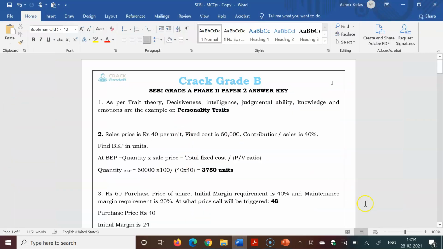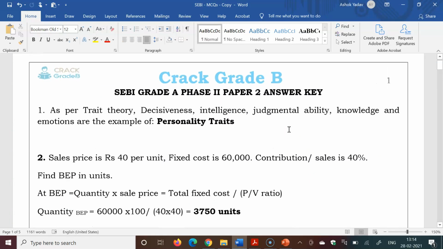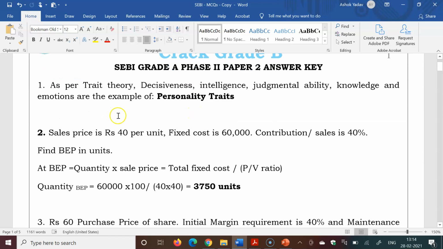So the first question asked in yesterday's exam: as per trait theory, decisiveness, intelligence, judgmental ability, knowledge and emotions are examples of personality traits. Numericals were asked. Some numericals were very simple, where you only have to make the calculation, and some were direct formula based, direct concept based questions. 2-3 questions we can ignore that were a little difficult.